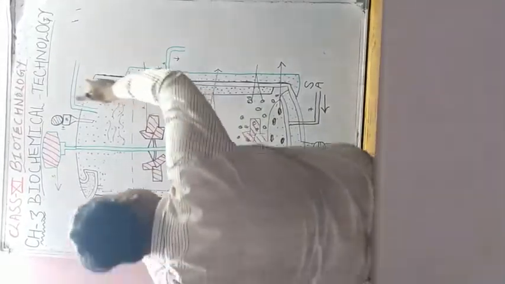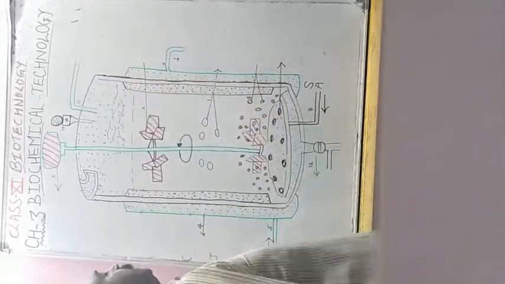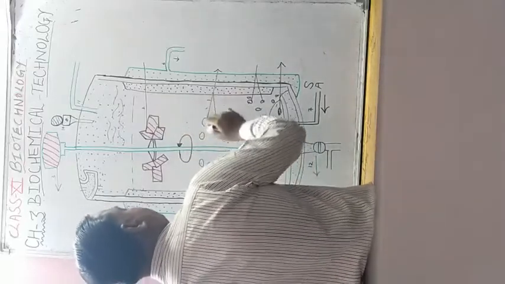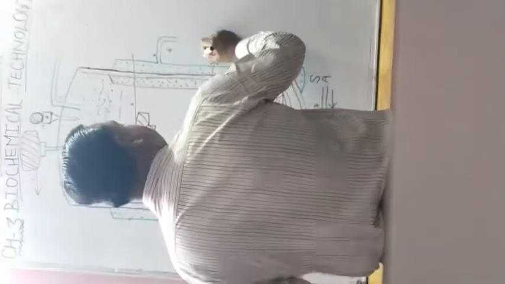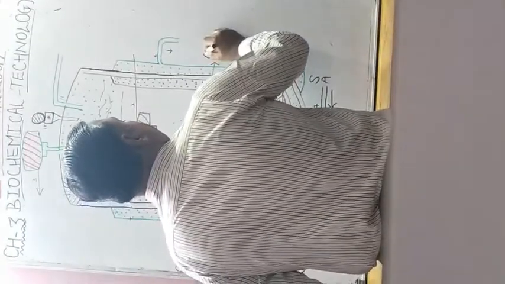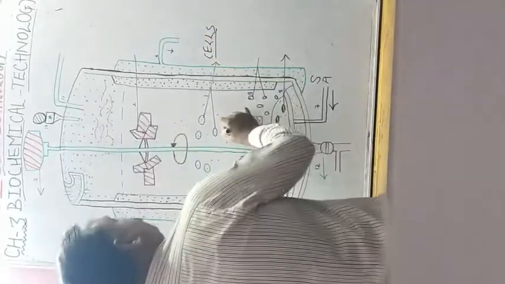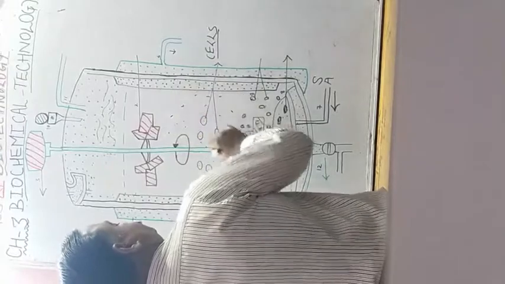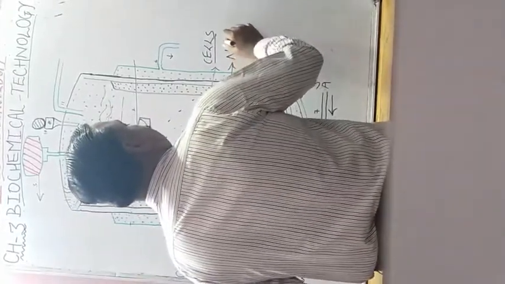Student, this is the stainless body, a very huge body of this bioreactor, and inside, biotechnology is the application of cells. Say these are the microbial cells or cells of plants, and they are grown in broth, nutrient broth.